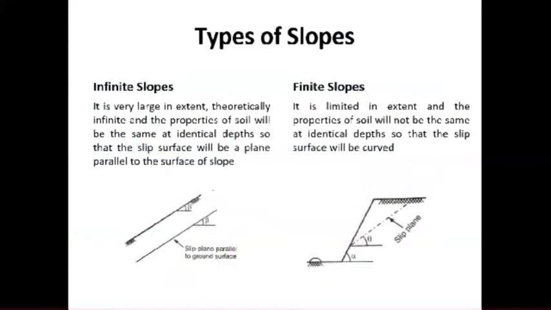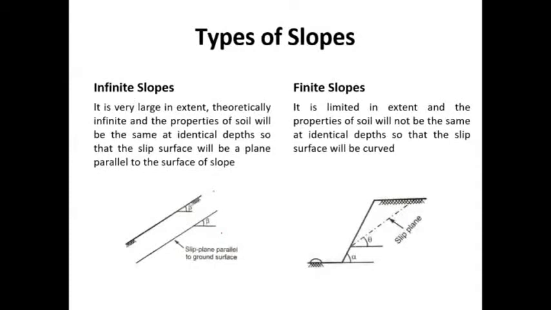Now what are the types of slopes? Continuing our discussion, there are a few more types: infinite slopes and finite slopes. Infinite slopes, as the name indicates, are very large in extent, theoretically infinite, and the properties of the soil will be the same at identical depths. This is very much important.